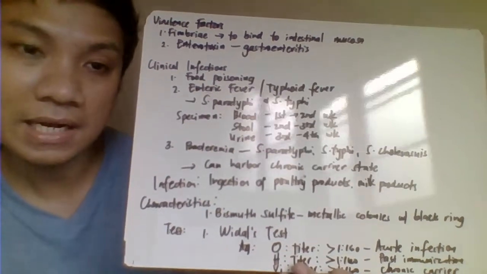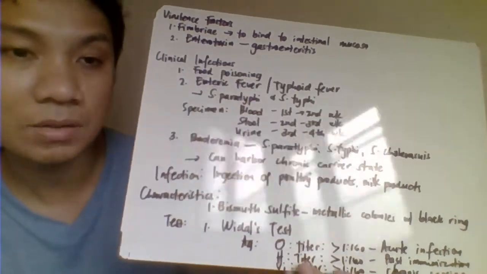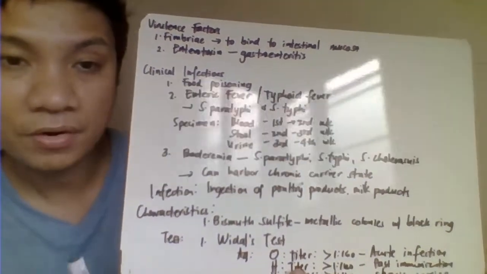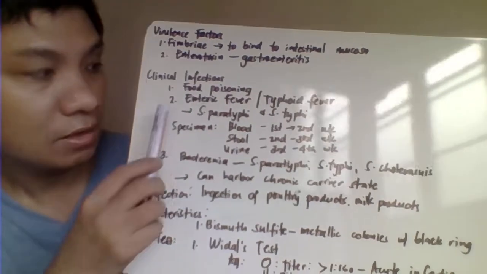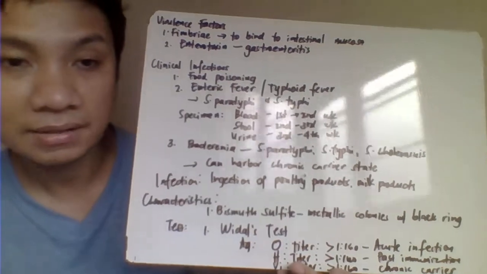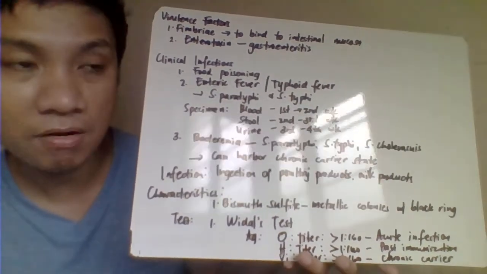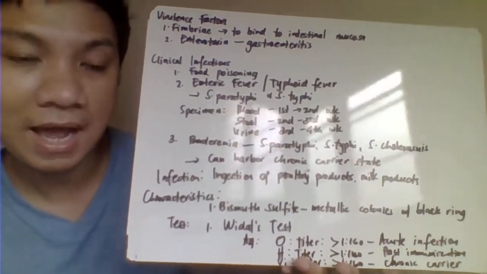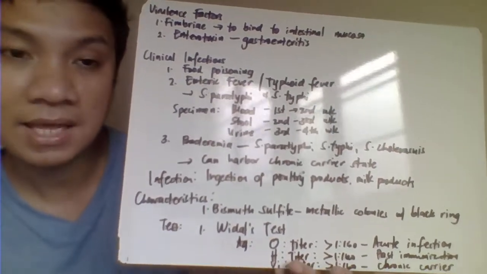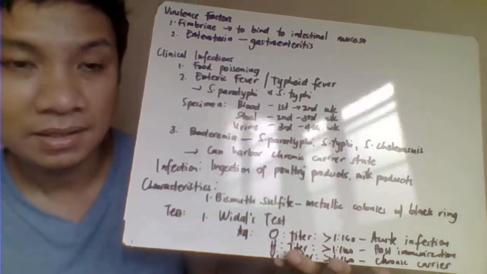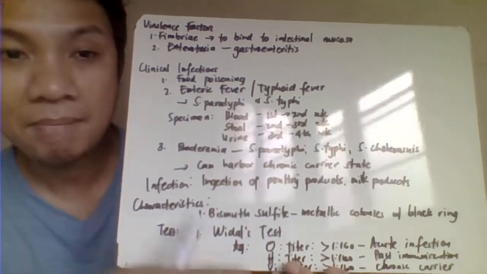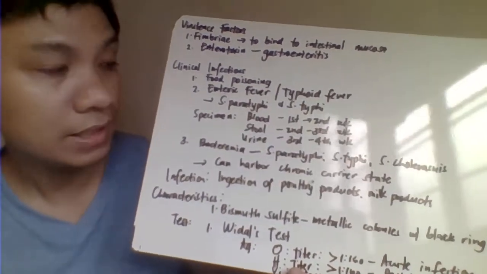So, we have here the clinical manifestation or the diseases associated with your Salmonella. First one, food poisoning because of your enterotoxin or your acute gastroenteritis. We have also here your enteric fever, simply your typhoid fever. Pag typhoid fever, characterized by very high na fever, pero ang WBC count ni patient natin ay mababa. Usually, pag may infection ang patient natin, ang WBC count natin ay mataas dapat. Considering na sobrang taas ang lagnat ni patient. But in the case of your typhoid fever, mababa ang kanyang WBC count. Okay, that will identify that one.